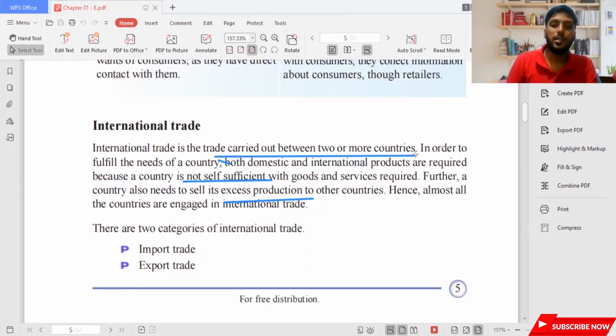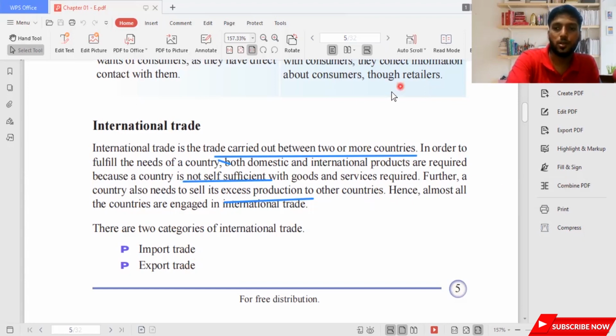And they have two ways of international trade. There are two categories: one is import trade, the other is export trade. Simple as that. Import trade means you are buying goods from that country and bringing the products to our country. Export trade is from our country, you are selling to the other country. When I say import, you remember China, right? We are purchasing from China. And for export trade, you remember USA, right? We are selling most of the products to USA. So import means bringing the product inside the country, buying goods from another country, and export trade means selling the goods to another country.